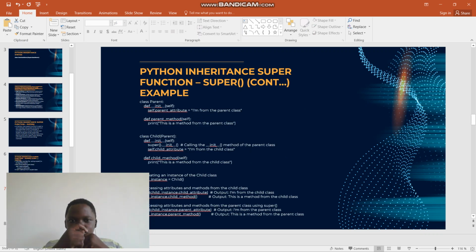Then there is the Python inheritance super function example. Here we create a class called Parent and initiate the attributes. You call them from the parent class, the default parent method, and we print the output from the child class.